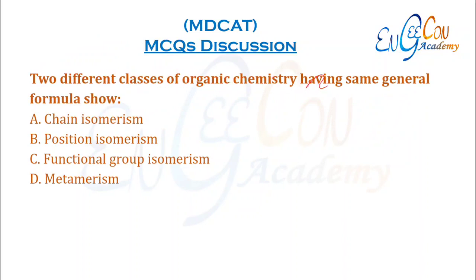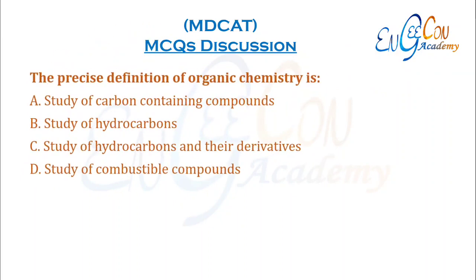Two different classes of organic chemistry having same general formula show. So if there are two different classes, like we have alkenes, they are CnH2n, and we have cycloalkanes, they are again CnH2n. So if the classes are different but their general formula is same, so they are functional group isomers of each other. The precise definition of organic chemistry is that it is the study of hydrocarbons and their derivatives.